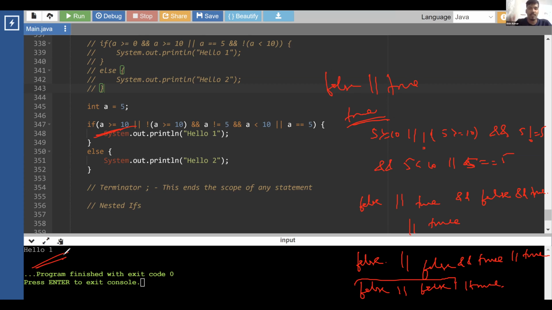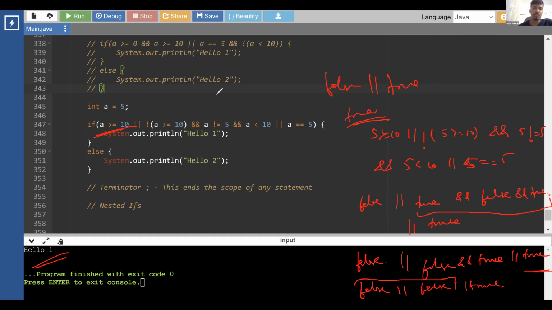Ands first, if there are multiple ands. For example, here there were 2 ands. Which one to execute first? From left to right. So this true and false, firstly we'll find out the result of that, and whatever the result is, we use it to continue. Then we take or at the end, once we are done with all the ands, and we find out the results of or. And again, if we have multiple ors, we find it from left to right.